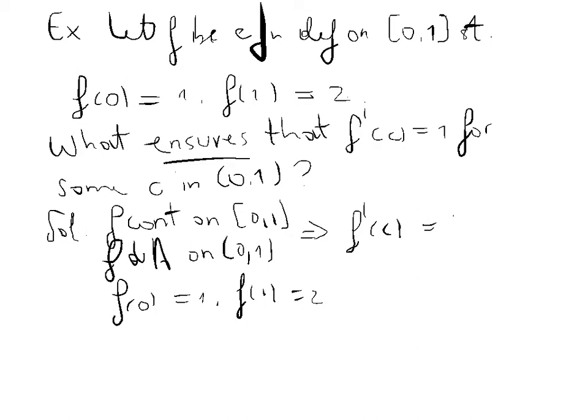Well, f prime of c, by my theorem, which is also called the mean value theorem. Please, mean does not mean that it's a mean theorem. It means that it's the average, don't forget. Okay, so f prime of c is equal to f of 1 minus f of 0 over 1 minus 0, which is the average. So it will be f of 1, 2, minus f of 0, 1. So it will be 1.